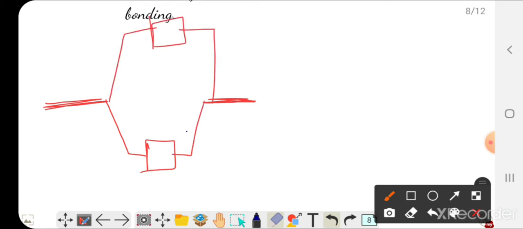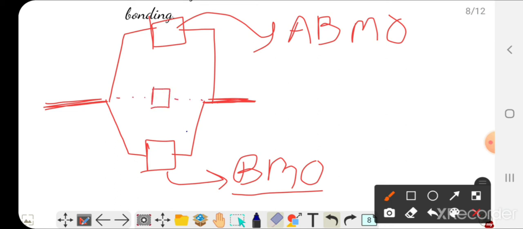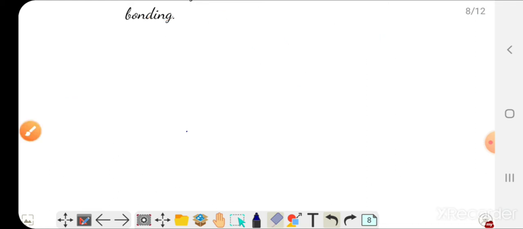Okay, now this molecular orbital which has energy lower than that of the constituent atomic orbitals is referred to as the bonding molecular orbital. And this molecular orbital which has energy higher than that of the atomic orbitals will be called the anti-bonding molecular orbital. And suppose there was a molecular orbital at the same position as that of the atomic orbitals, that would be called the non-bonding molecular orbital. I hope this concept is clear. Now why we need to read this, let me explain it with an example.